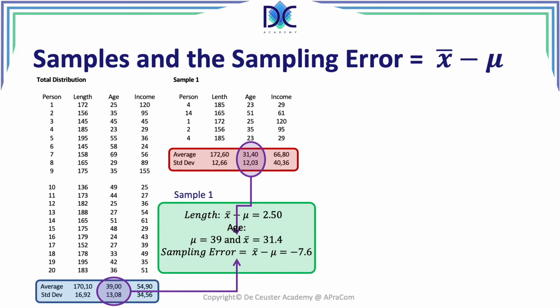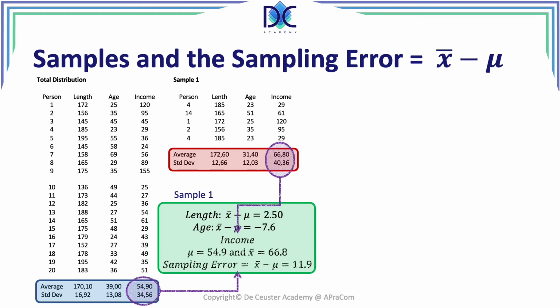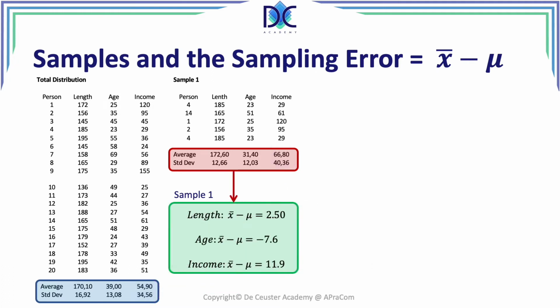Now we look at the age. When we look at the age, we find that mu is 39 and x bar is 31.4. So when we have x bar minus mu, we find minus 7.6. So we have now a negative sampling error. We can do the same for the income, and we find mu equal to 54.9 and x bar 66.8, which gives us a sampling error of 11.9. This is the overview of the sampling errors for sample 1.